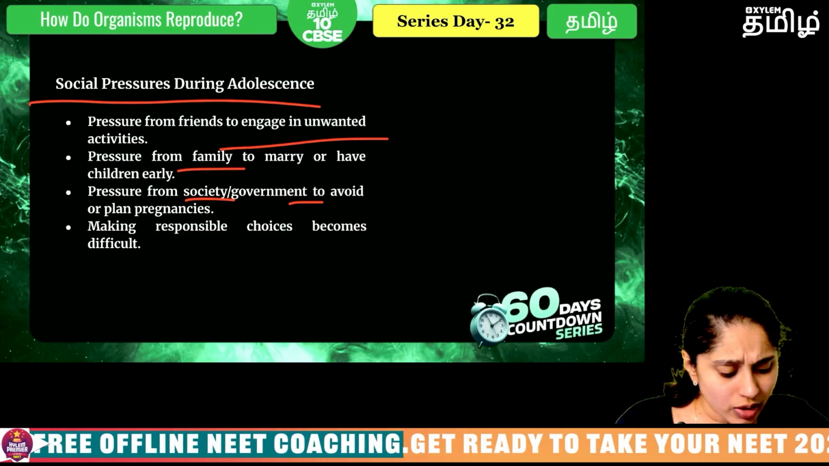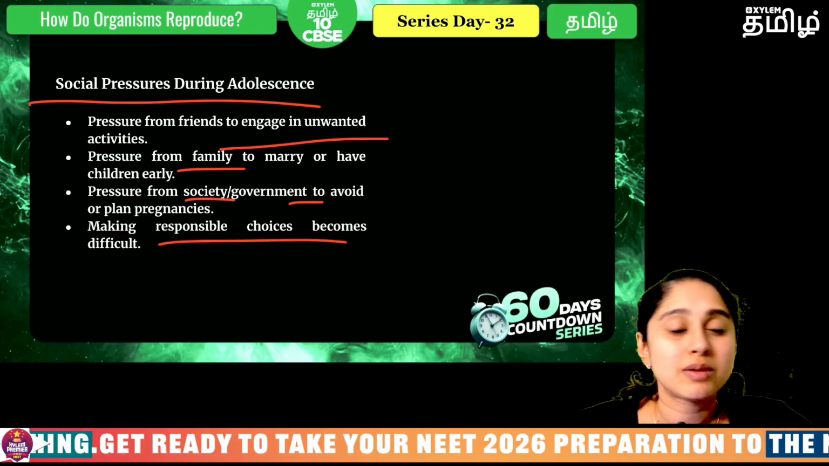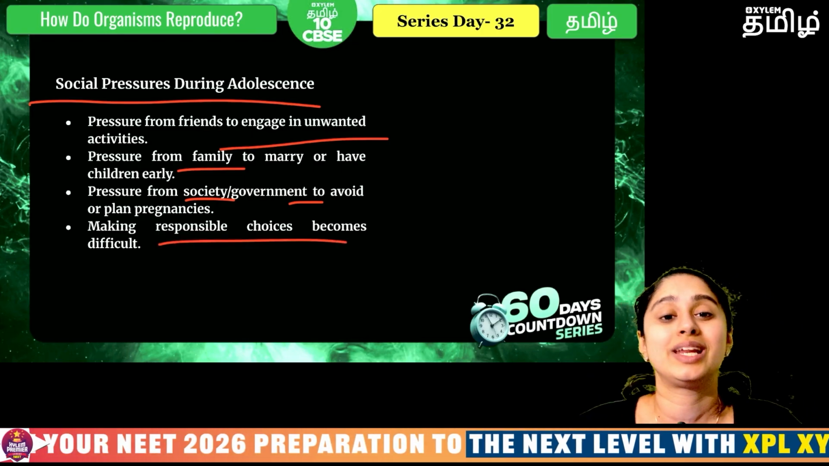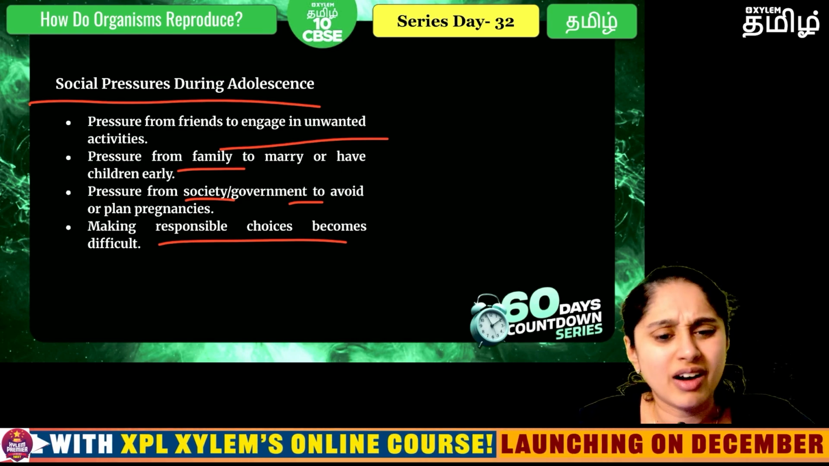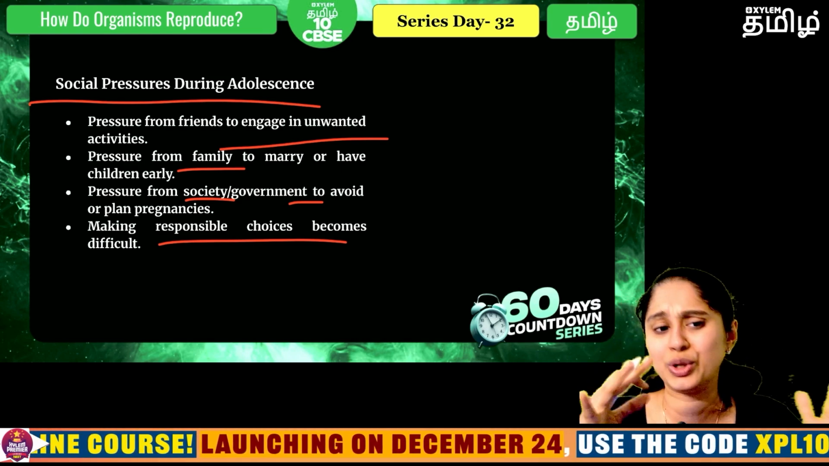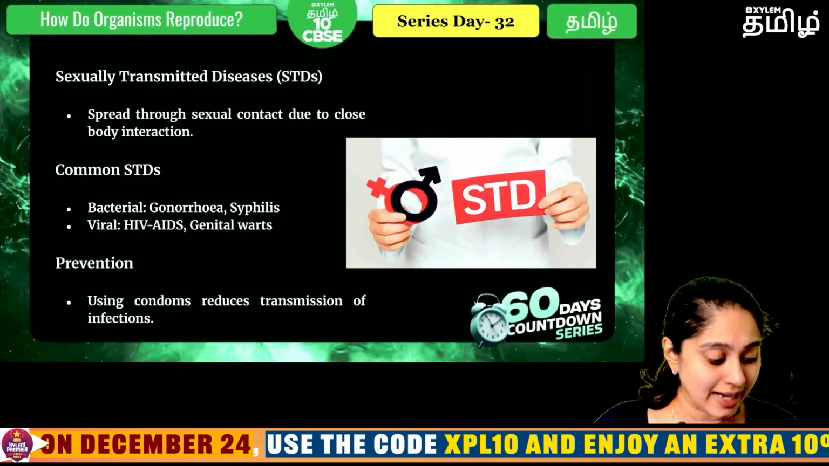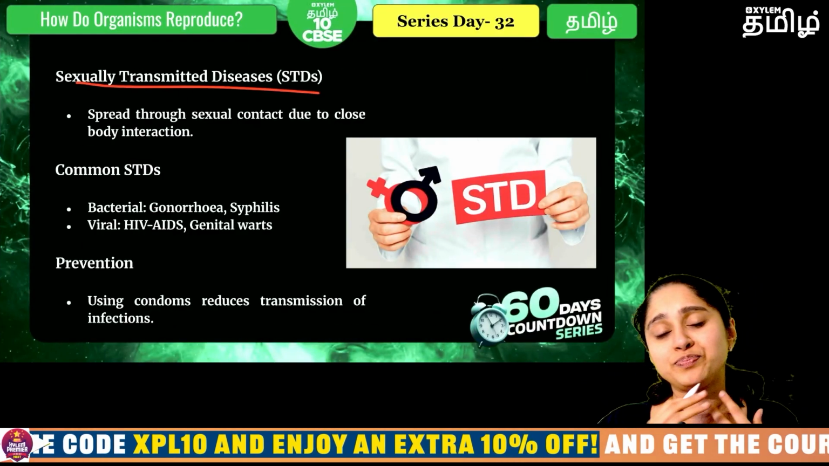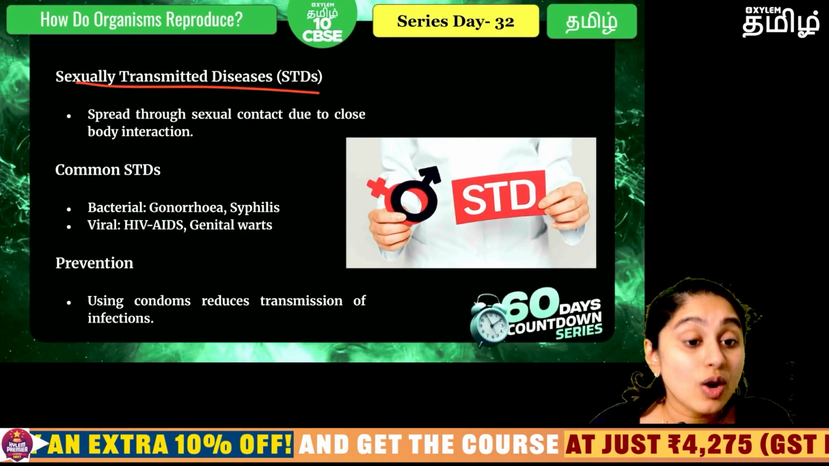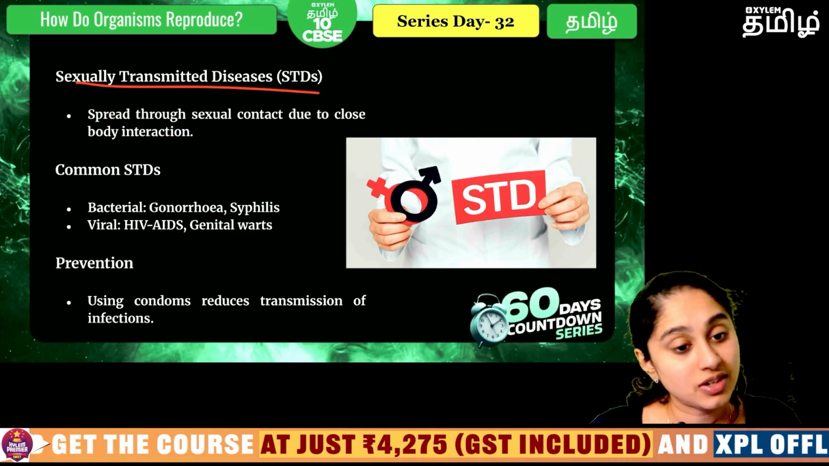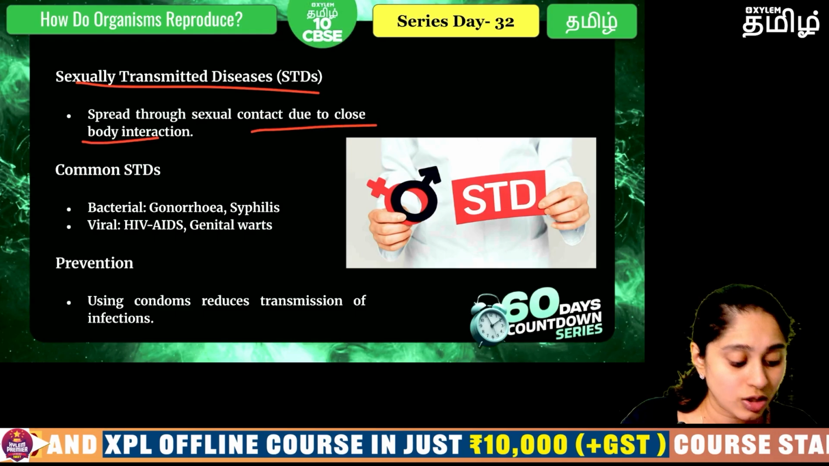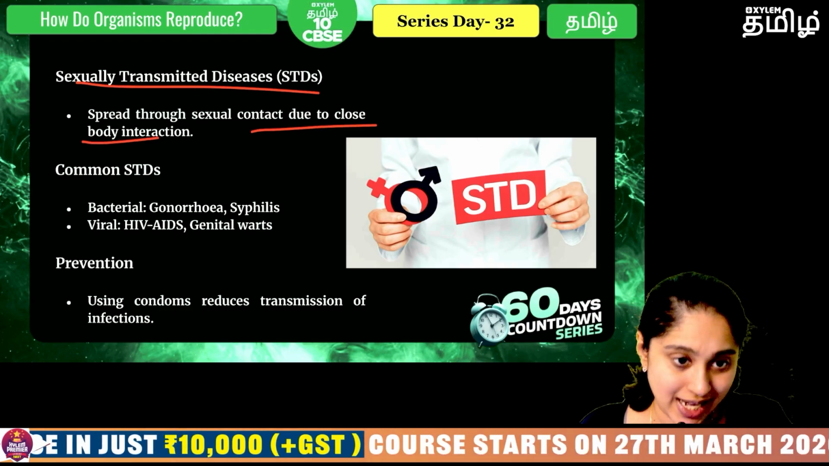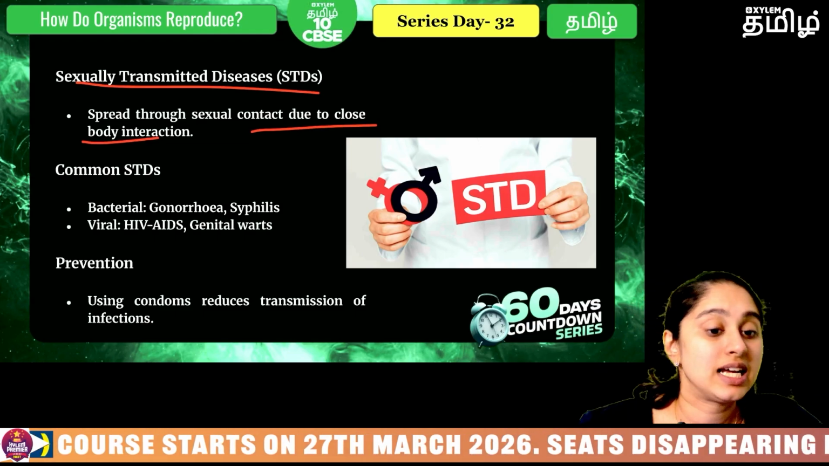And also making responsible choices becomes a very difficult point during this adolescent age, which is roughly between 14 to 18 to 19 years of age. Okay, that's when you call the adolescence period ideally. So this age is when you should be aware of certain sexually transmitted diseases, because they can spread through contact and close body interaction. Any kind of sexual activity can transmit this disease.